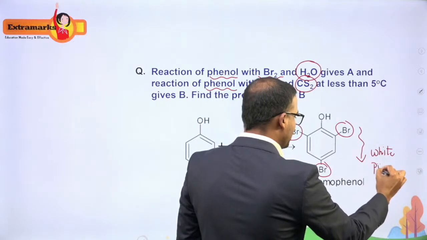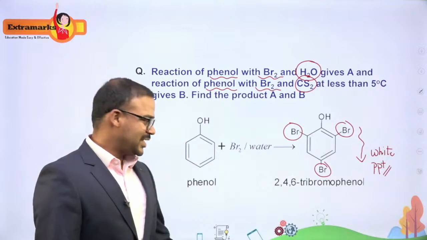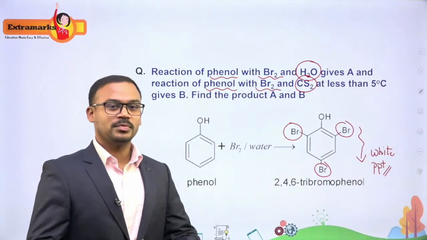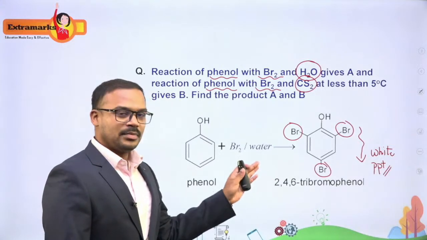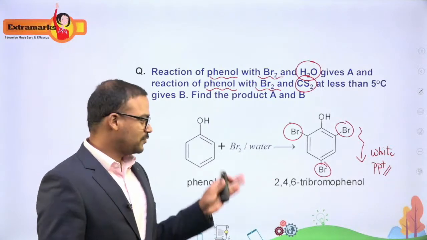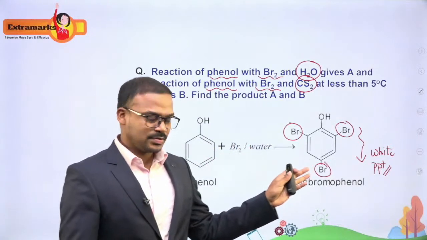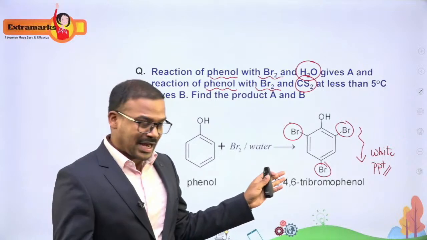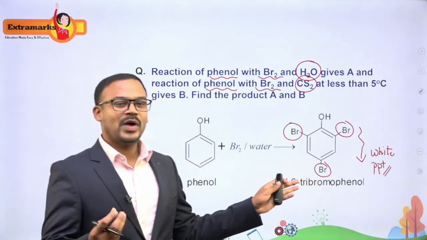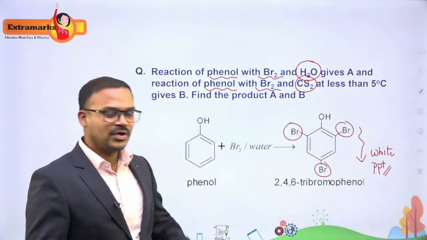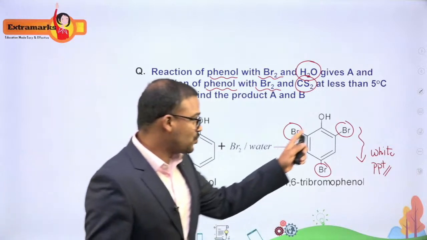This is a very special reaction of phenols which can be used as an identification test for phenols, which separates it from the rest of the alcohols. So this phenol test is one of the very good examples of the test of identification of phenol. Phenol added to bromine in water undergoes tri-substitution of bromine at ortho and para positions, forming 2,4,6-tribromophenol, which is a white precipitate. So this is the case of bromine in water. Now, what is the reason why there is tri-substitution?